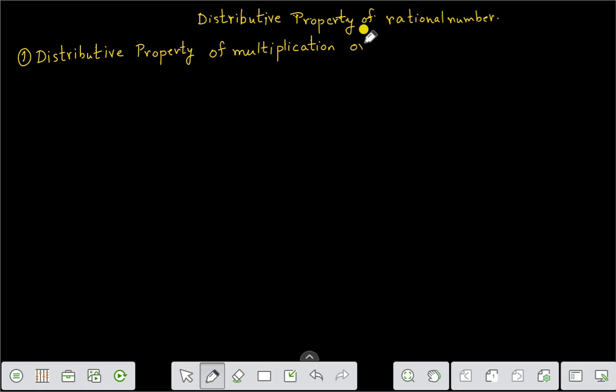Let us take multiplication of rational numbers is distributive over addition.